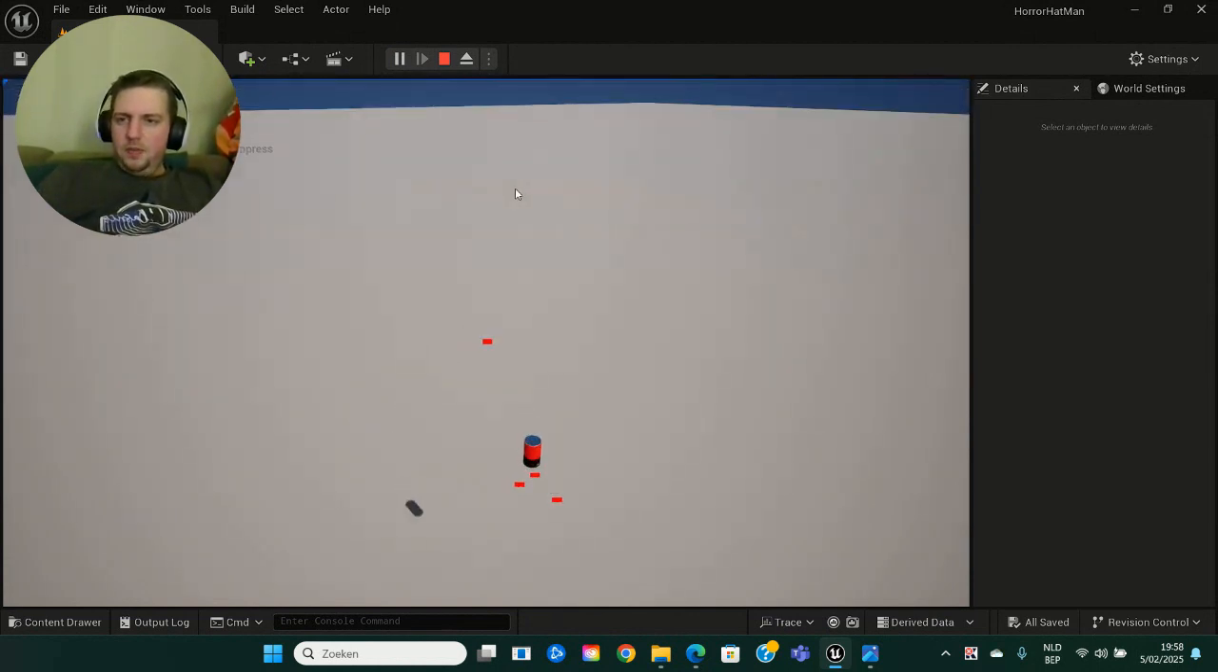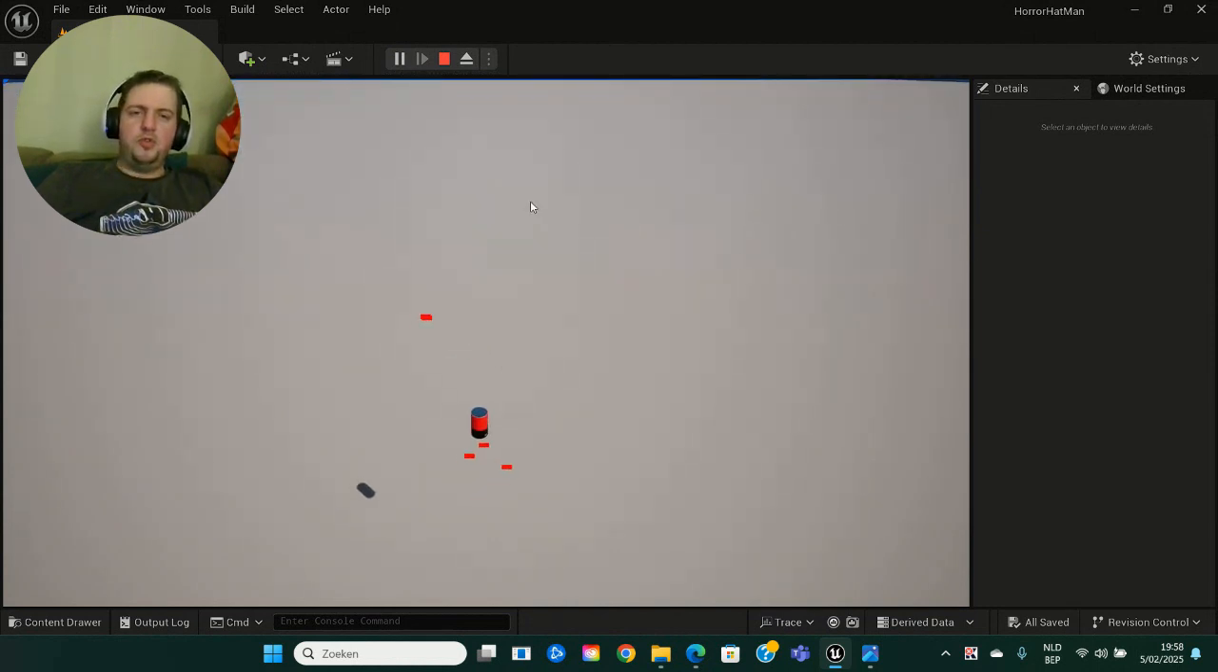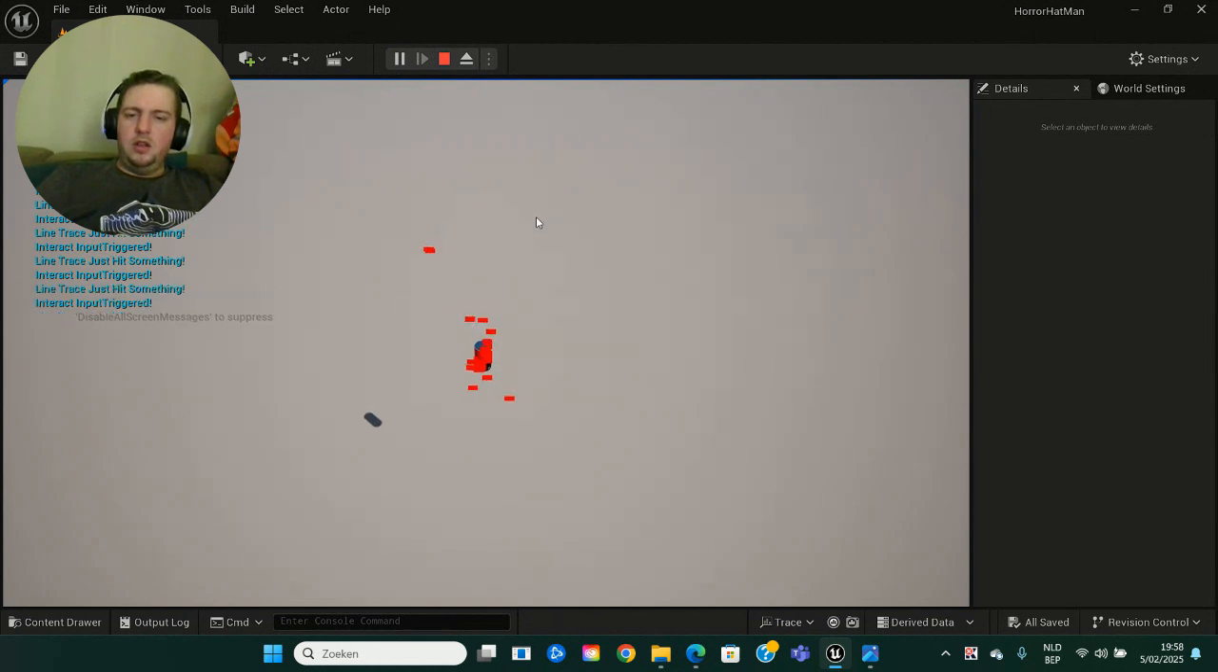I press E, and I got line trace just hit something, and interact input triggered. Interact input triggered was to see if the interact button was working correctly. So I used text to see if it worked correctly. And then I used the line trace just hit something to see if the line trace worked. So I did a little bit of debugging, troubleshooting, and all thanks to AI, of course.